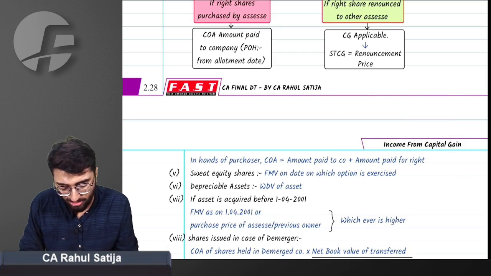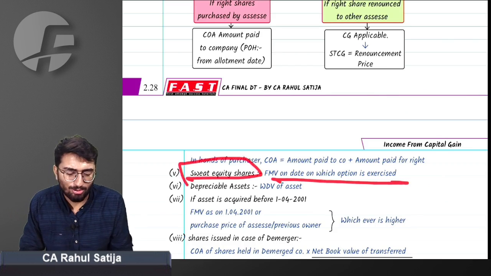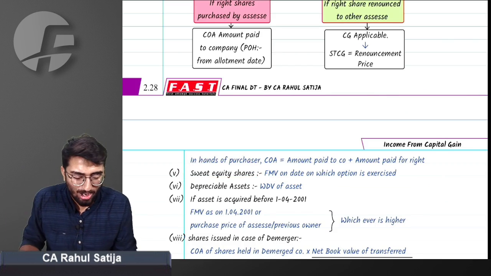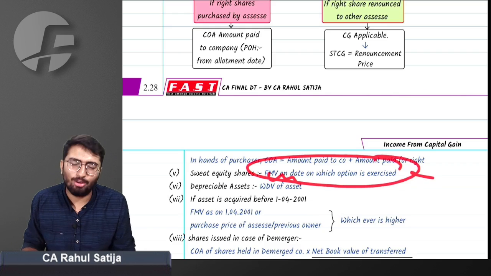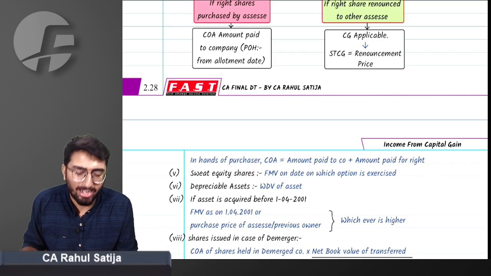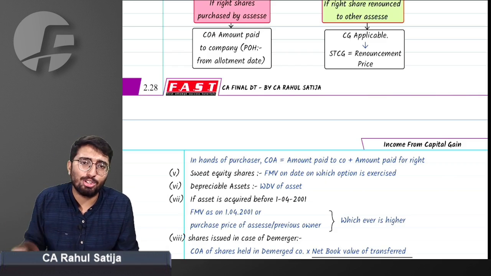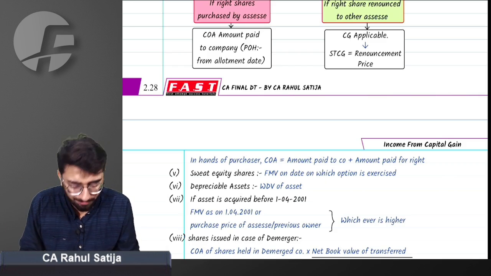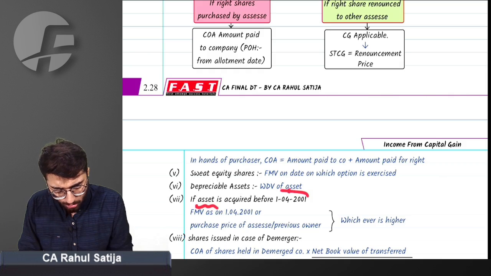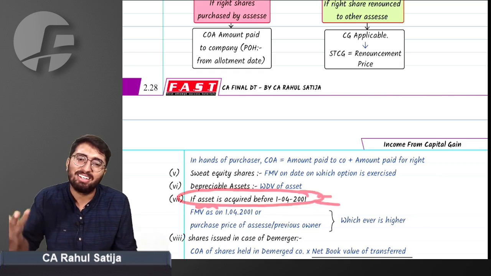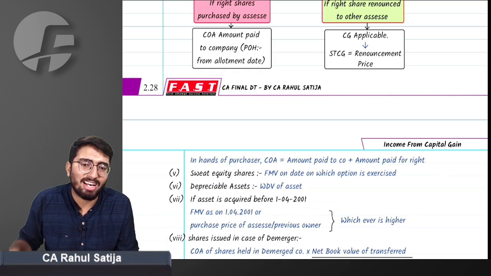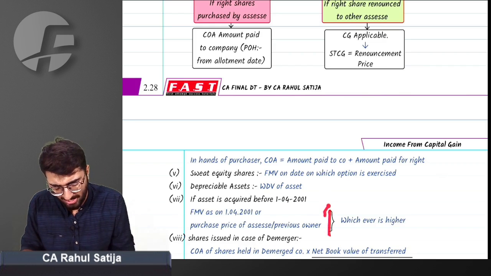What will be cost of acquisition for sweat equity shares? Sweat equity shares, cost of acquisition, we have studied in sixth proviso. Whatever the FMV on the date of the option will be cost of acquisition. As simple as it can be. For any depreciable asset, WDV of that asset, written down value after reducing depreciation, will be the value of the depreciable asset. If asset is acquired before 1st April 2001, then take FMV or cost, whichever is higher. As simple as it can be.